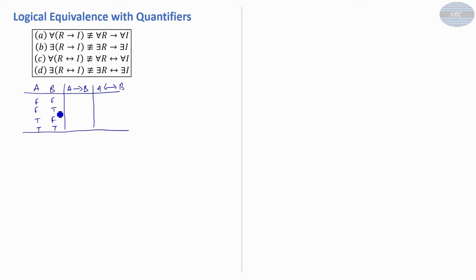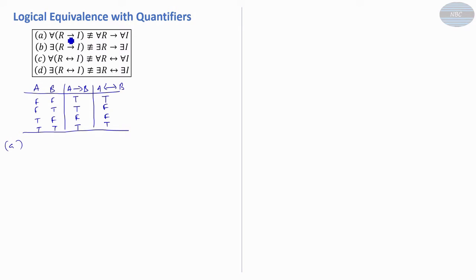So here false, false is true, false, true is true, true, false is false, true, true is true. This is the conditional, A conditional B, and A biconditional B: false, false, true; false, true, false; true, false, false; true, true, true.